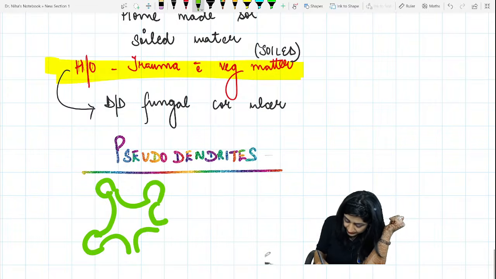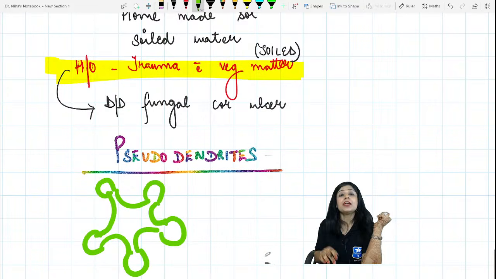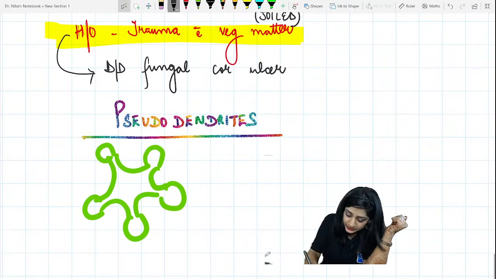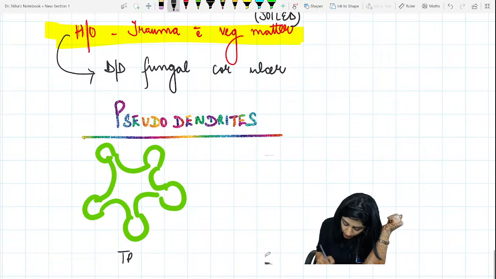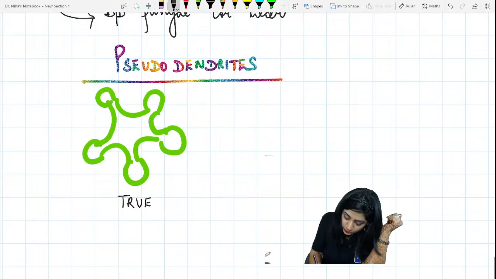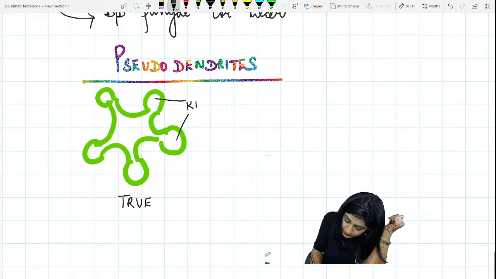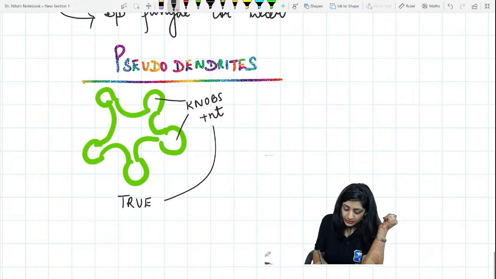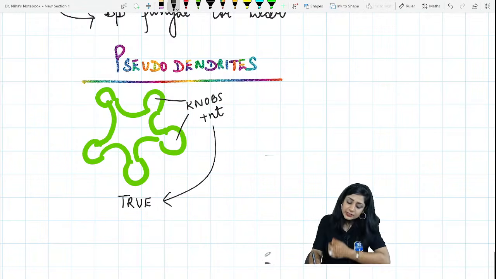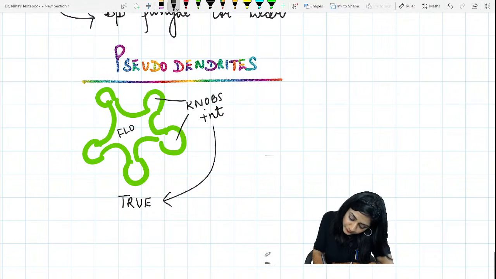What are true dendrites? Here you have this dendritic pattern and you also have these knobs. If the knobs are present, this is your true dendritic pattern. These are the knobs and this is the floor.